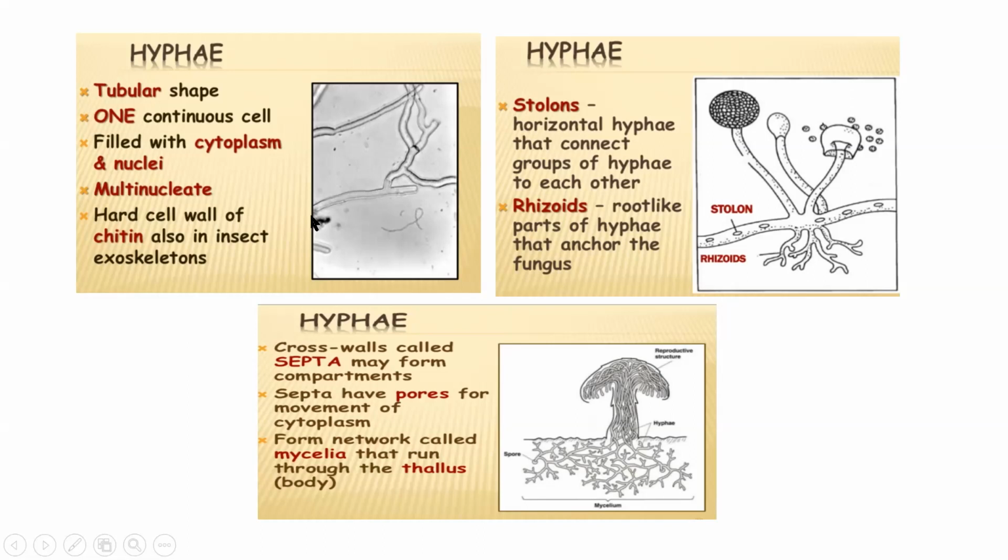It's a single cell, but it is in the shape of a tube. Hypha is also a single cell in the shape of a tube. One continuous cell filled with cytoplasm and nuclei, and they are multinucleate. Many nuclei are there because it's a single tube.